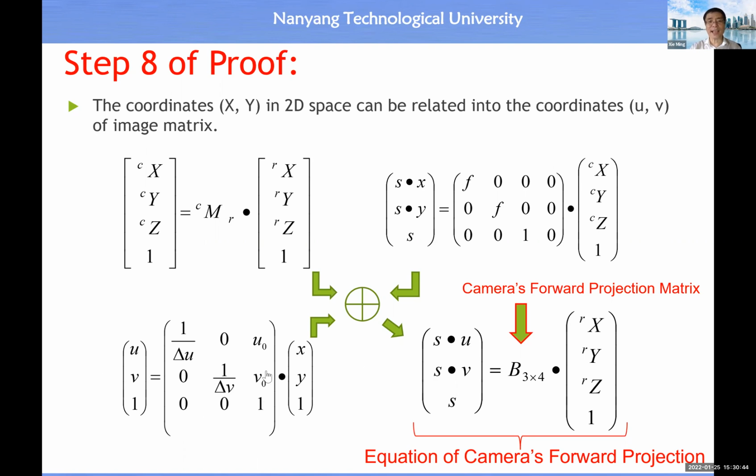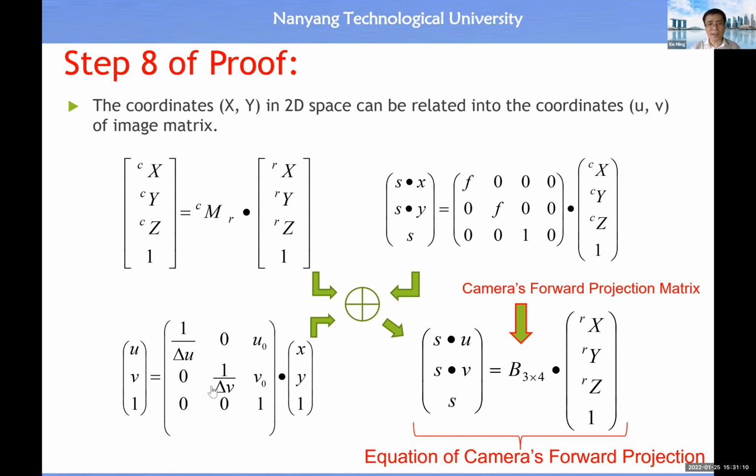Start from here, multiply both sides by S. Then you have SX, SY, S. Then substitute this one by this result. Then we have XC, YC, ZC. Replace this one by this result. Okay, done already. Then combine them together. Then we can relate UV to XYZ with respect to the global coordinate system.